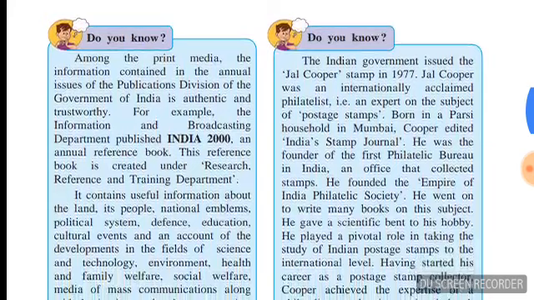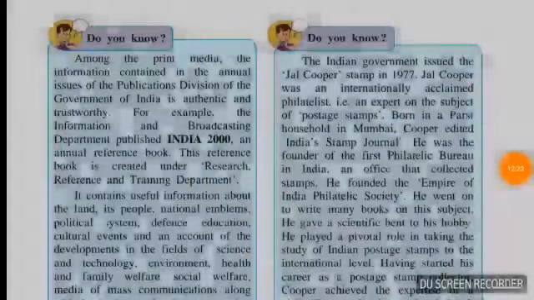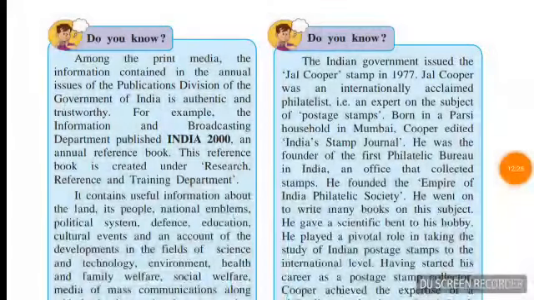PTI, that is Press Trust of India, has now started its online service. So due to social media, it started its online service during the 1990s. PTI started using the satellite broadcast technology of teleprinters to send news all over the country. This material is important for writing the history of modern India.